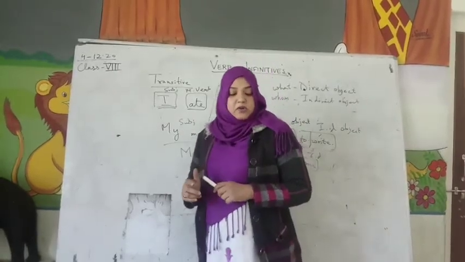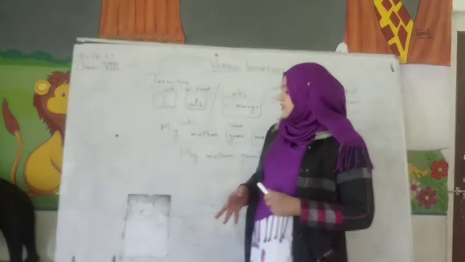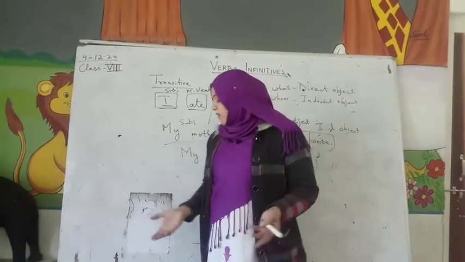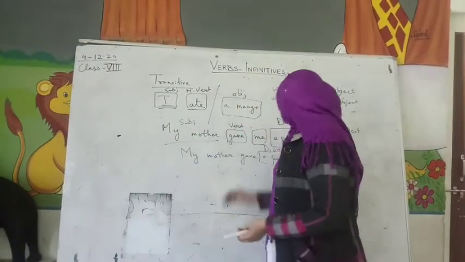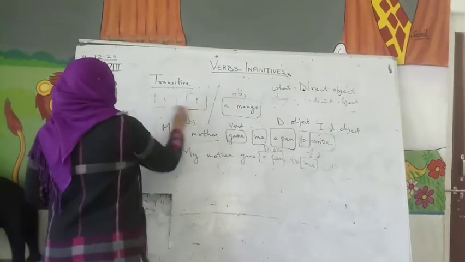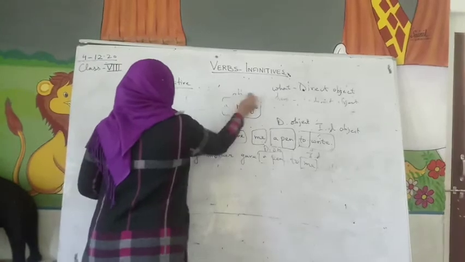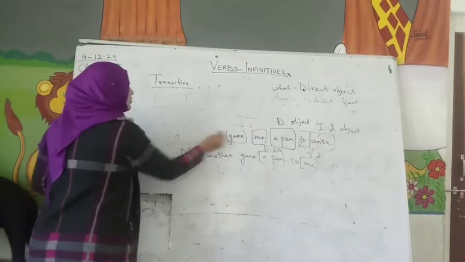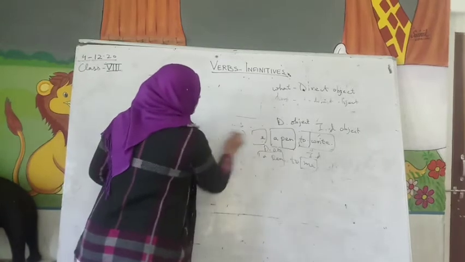Now coming to intransitive. Transitive requires an object, intransitive does not require an object. The sentence will make complete sense without an object.